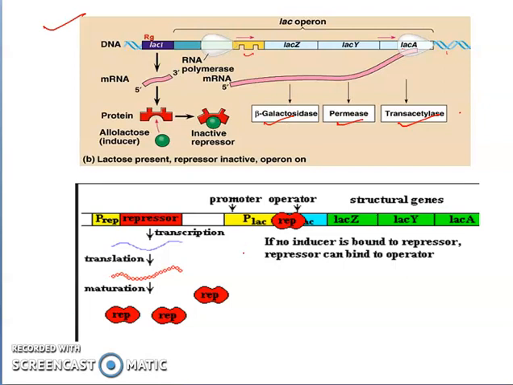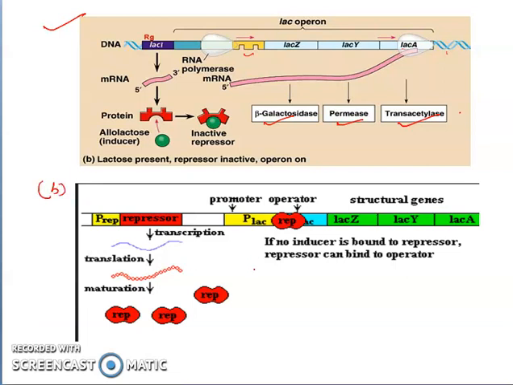Now we will see the condition when lactose is absent. When lactose is absent, there is no need for beta-galactosidase to be synthesized, because this enzyme was necessary for the breakdown of lactose. This is the B condition.